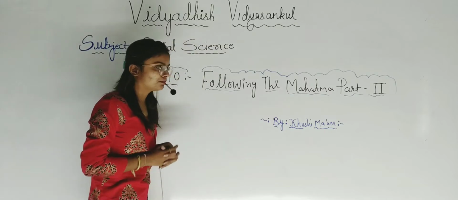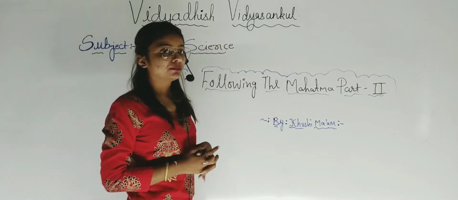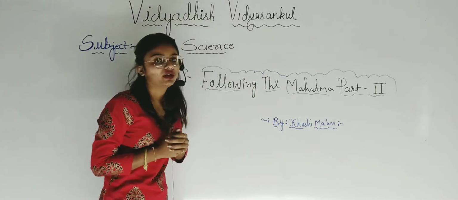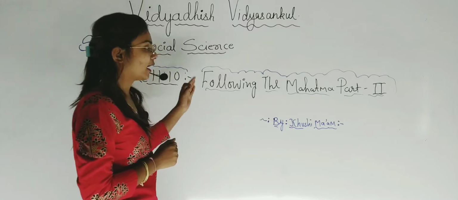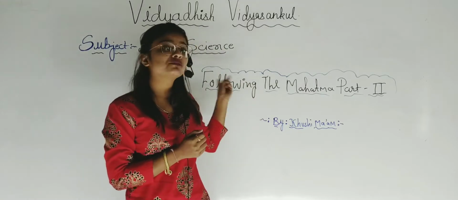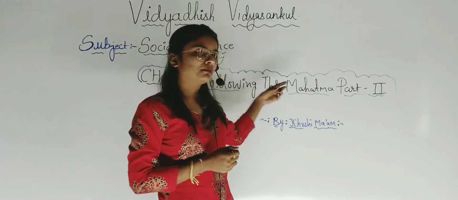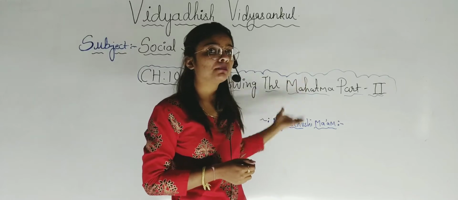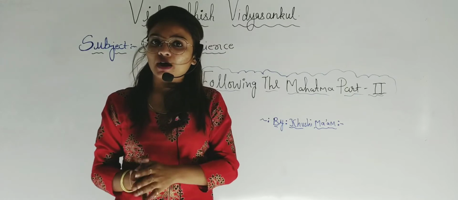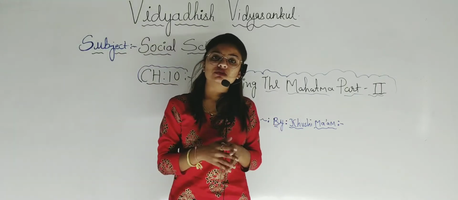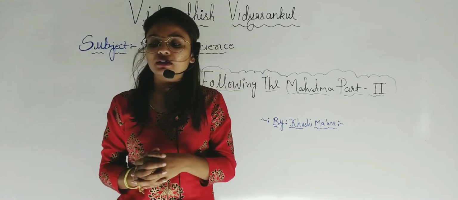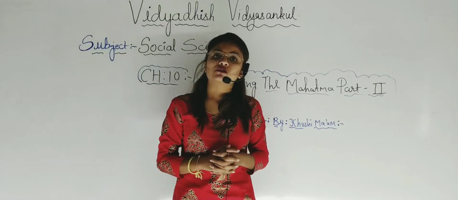So students, before we start, I want to give the summary of this chapter, because in our previous chapters 3 and 4 we have already done Following the Mahatma part 1. So this is part 2 of that, means Following the Mahatma part 2 is a continuation of part 1. So students, in our previous lecture we have completed half of this chapter. In today's lecture we will complete the whole chapter. Before we start, I want to give the summary of what was done in the previous lecture.